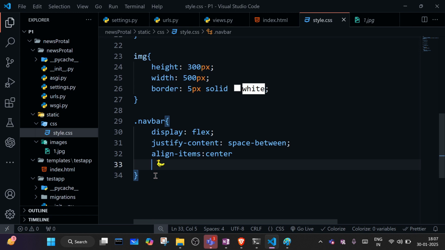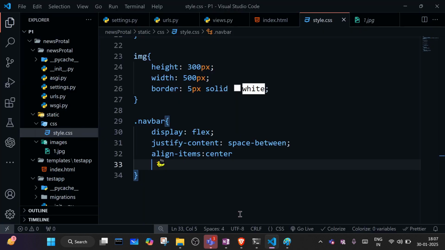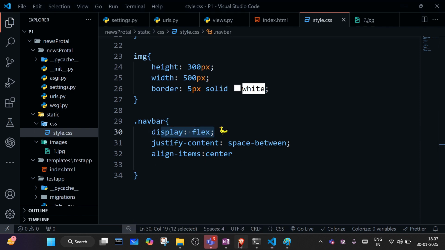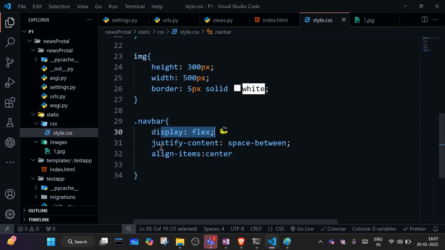And after that, it is coming like this. So we are giving which property here? We are giving flex property, so it is coming in row direction. And we made here justify content space between, align items center.